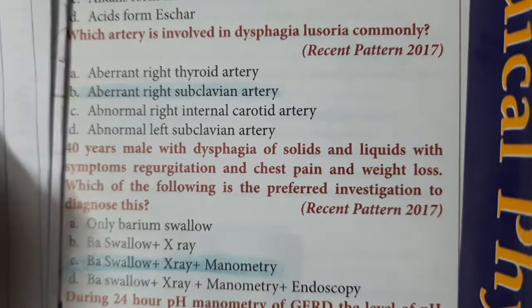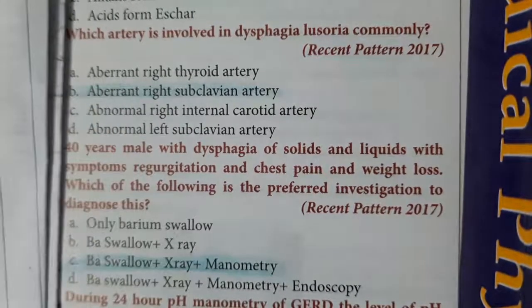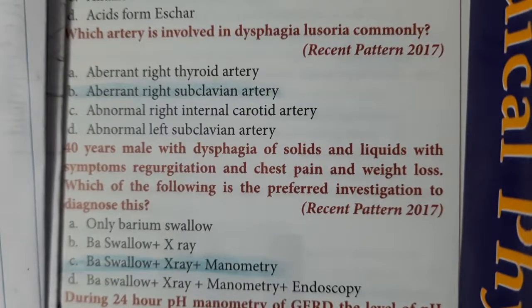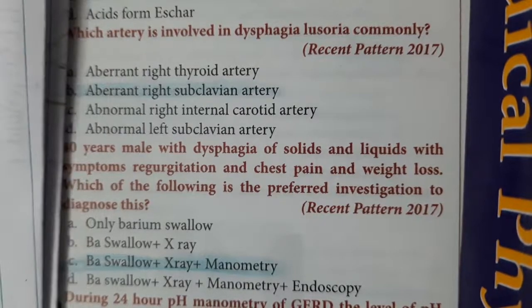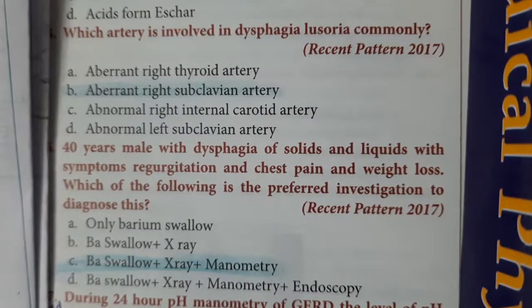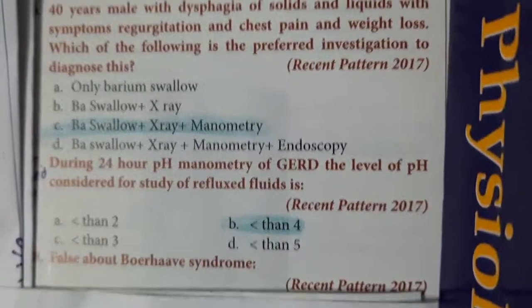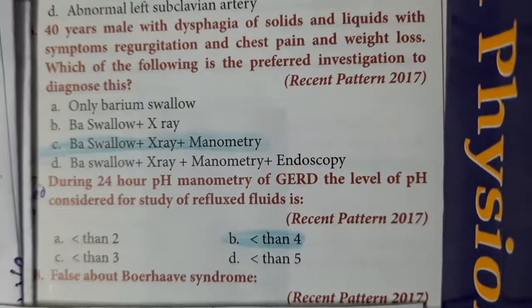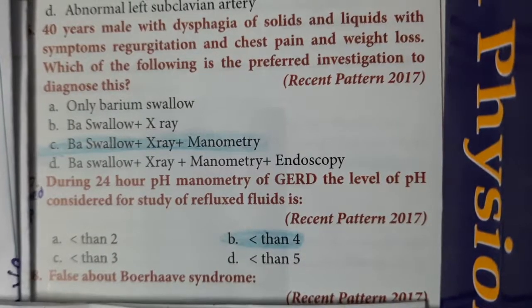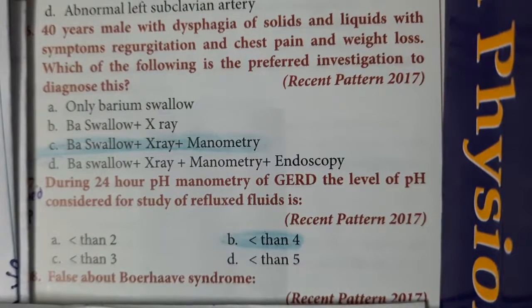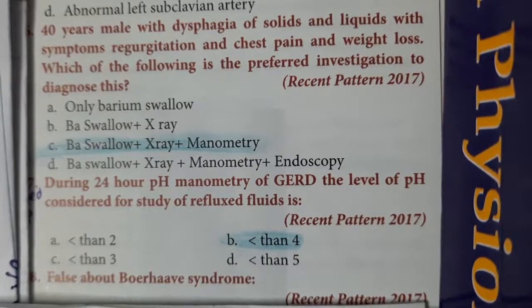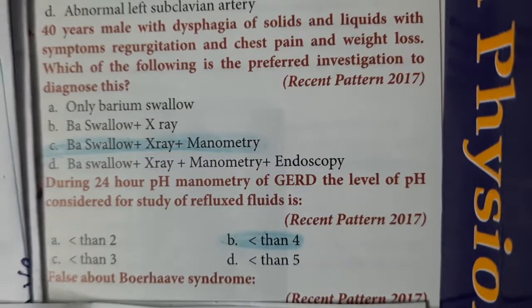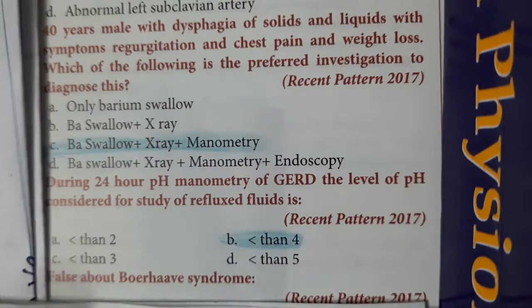During 24-hour pH monitoring of GERD, pH less than 4 is considered for study of reflux fluids. Then we have, false about Boerhaave syndrome is.